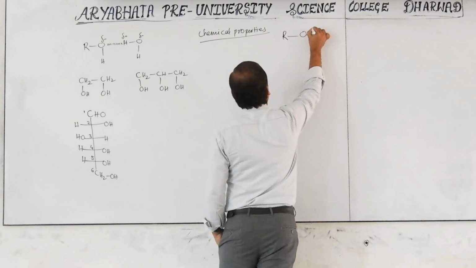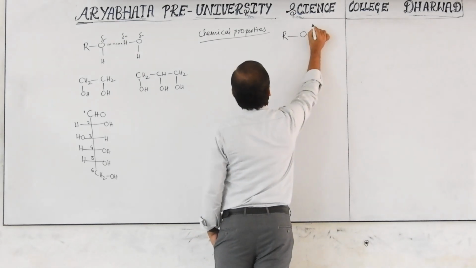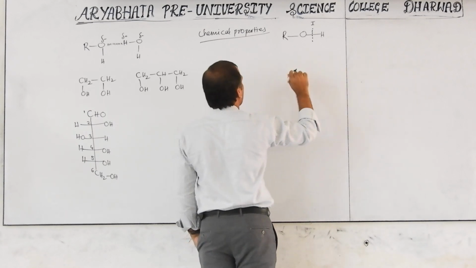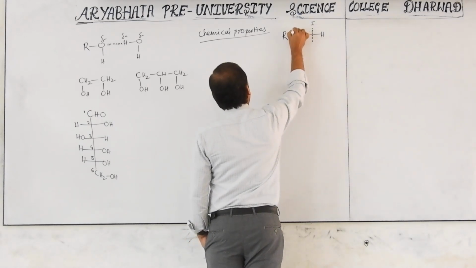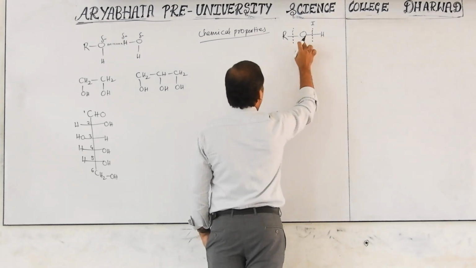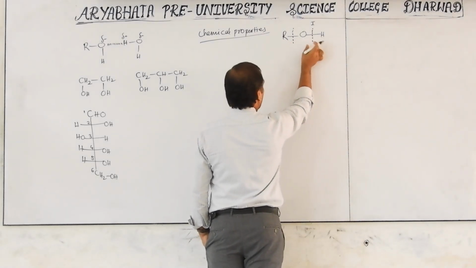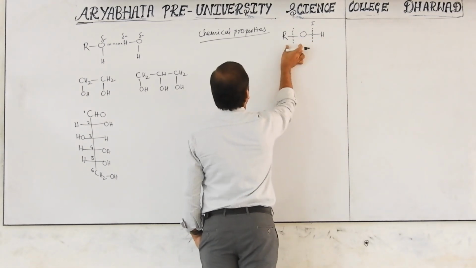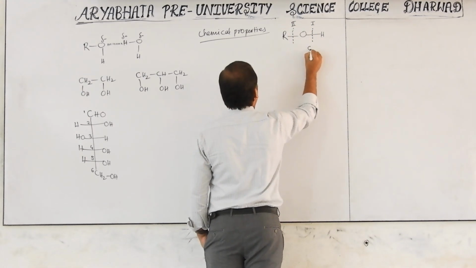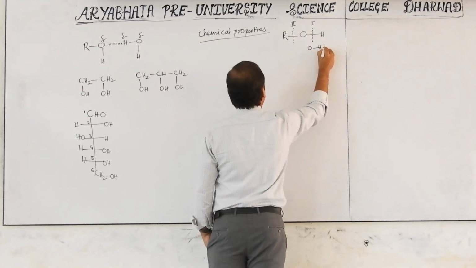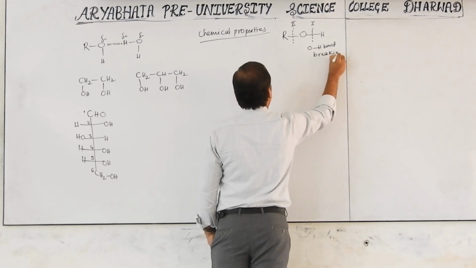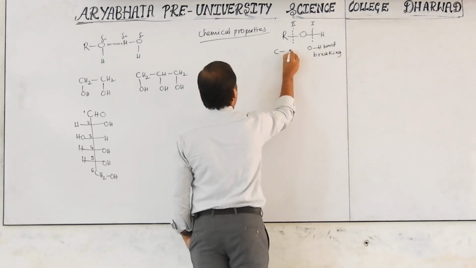If the O-H bond breaks, that is the first type of reactivity. The second type of reaction is bond breaking between the carbon and oxygen. This is called O-H bond breaking, and this is C-O bond breaking. This is the second type of reaction.